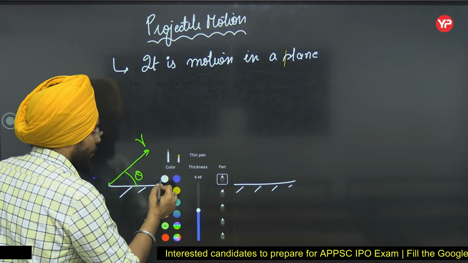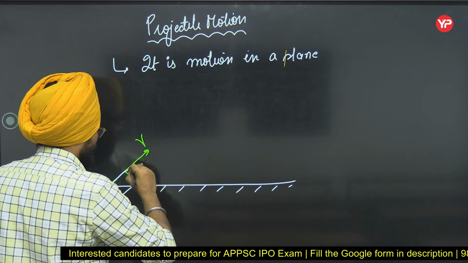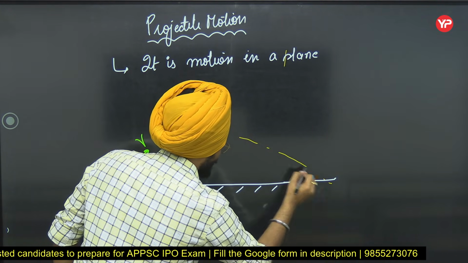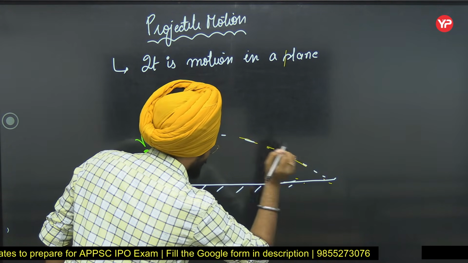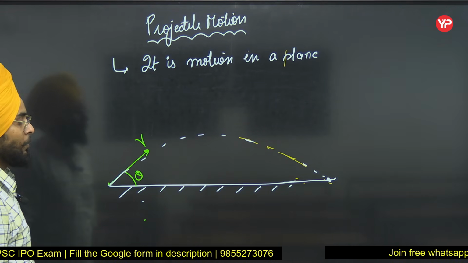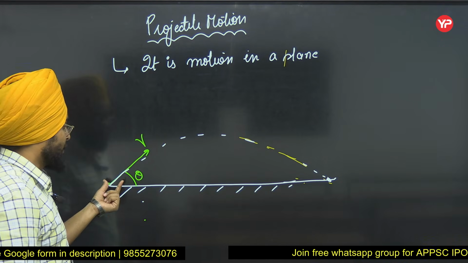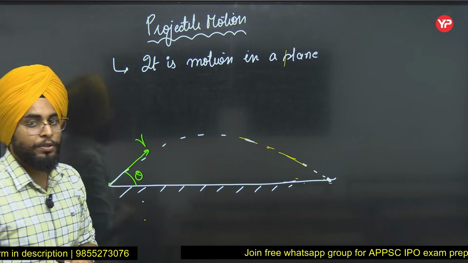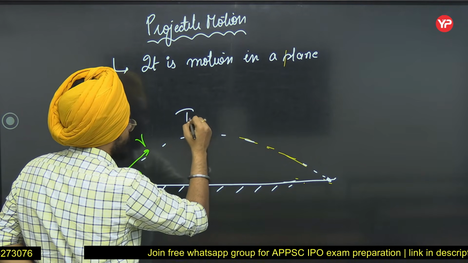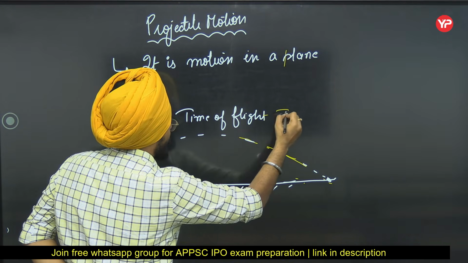Now, what will be the path or trajectory of this body? See, it will go like this, and somewhere here, it will land. So, for the time this body stayed in air, that is your time of flight. That is T.